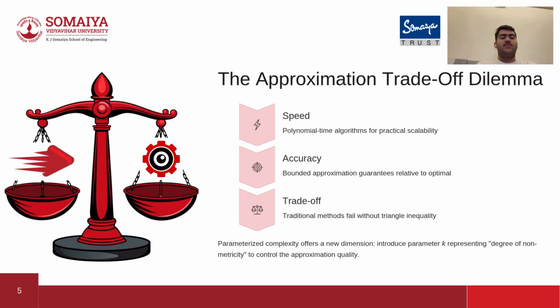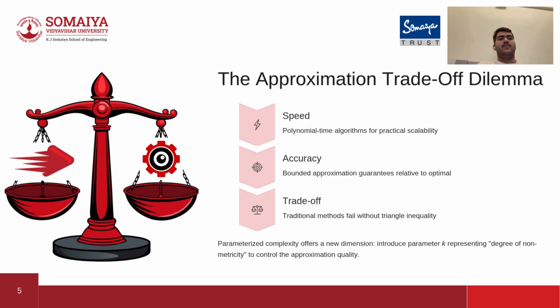Thank you, Gaurav. So we face a massive dilemma. We want the speed of a polynomial-time algorithm so that we can scale up to thousands of cities. But we also need accuracy, a bounded guarantee relative to the optimal route. The traditional trade-off is that you sacrifice a little accuracy to gain a massive amount of speed. But as Gaurav explained, without the triangle inequality, those traditional methods fail entirely.